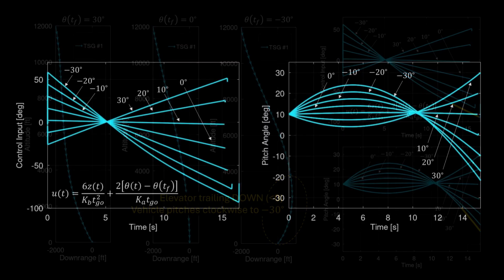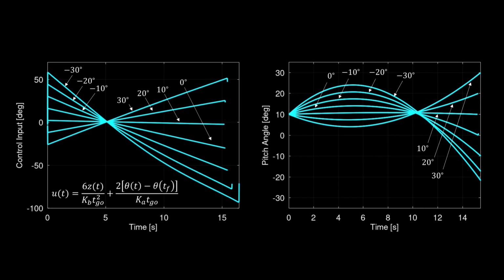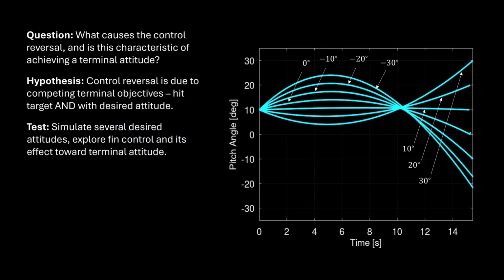And it's interesting that this control reversal happens near the same point in time, which means that the pitch above or below the initial pitch angle as the vehicle turns to the desired attitude will also occur near a common point in time. We won't investigate this point further, but back to the question of whether control reversal is characteristic of the terminal attitude constraint.